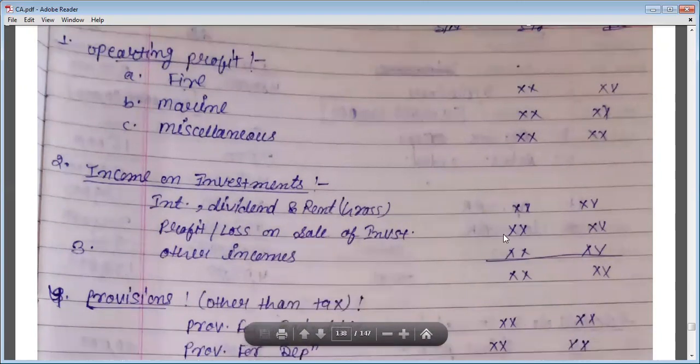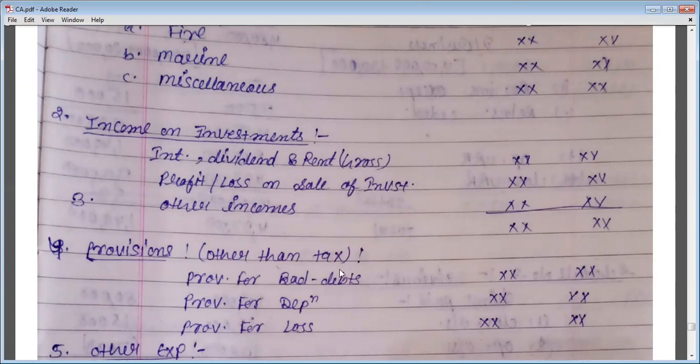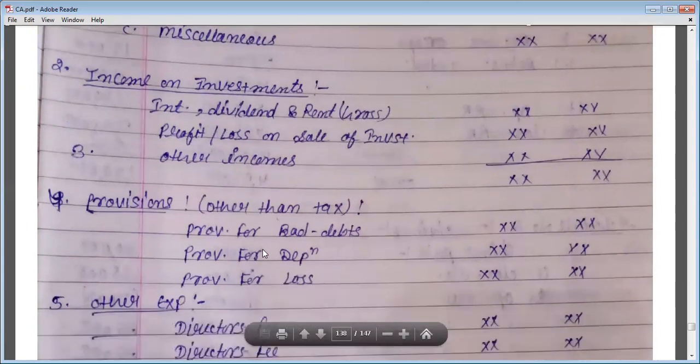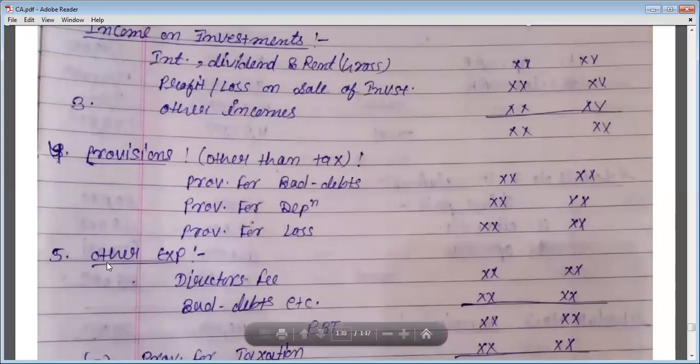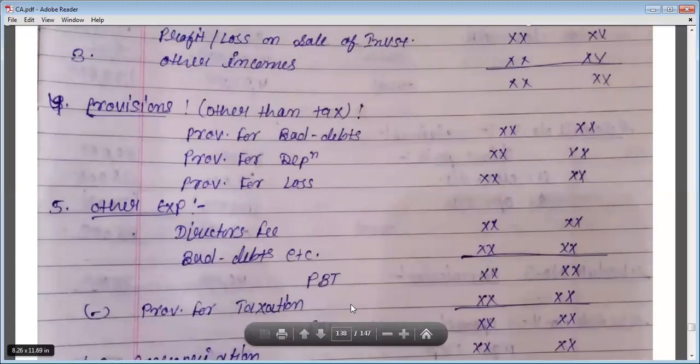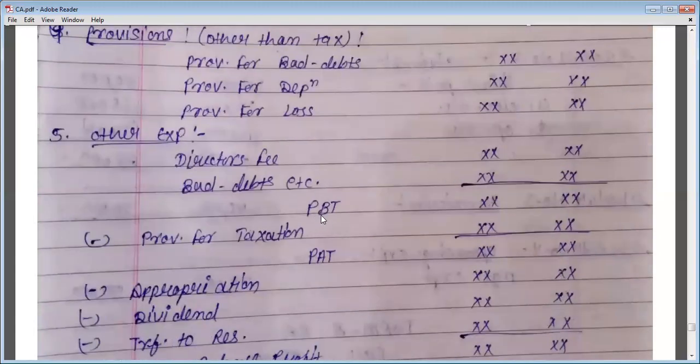You will do the total of these two incomes. Now you will start to write some expenses. So see, first of all, you will write the provisions other than taxation. So first you will write provision for bad debts, provision for depreciation, provision for diminution in investments. Then you will write other expenses like directors' fees, bad debts, etc. Then you will less all the expenses, total of expenses from total of income. Okay. So resultant amount will be PBT, that is profit before tax.